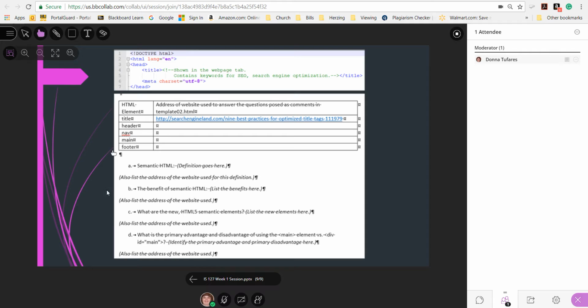Then you want to do A, B, C, and D, which gives you a term. Then you give the definition and you provide the web page where you found that definition. And you don't have to do a full reference at the bottom. All you have to do is the web link for this assignment.